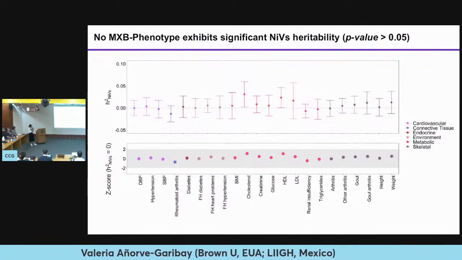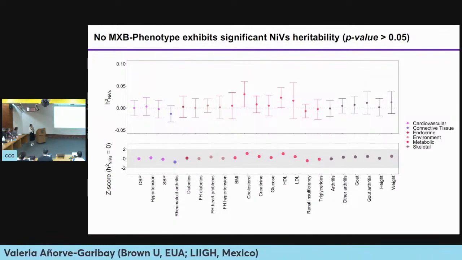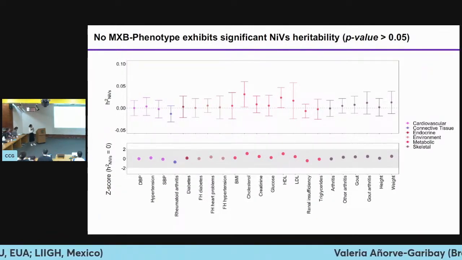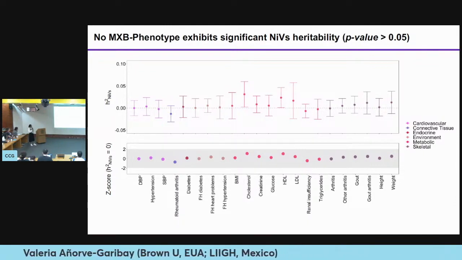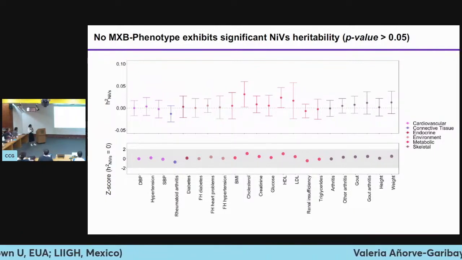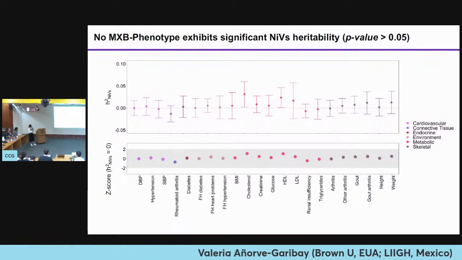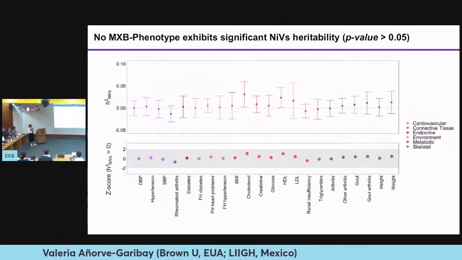And here, I was able to compute the NIPS heritability. So in this figure, I'm showing you in the x-axis the 22 traits that were measured in the Mexican Biobank, and they are colored based on the domain they belong to. So in the first figure, I have NIPS heritability, and in the other, I have the Z-score testing if NIP heritability is equal to 0. So overall, I find that no MXB phenotype exhibits significant NIPS heritability.